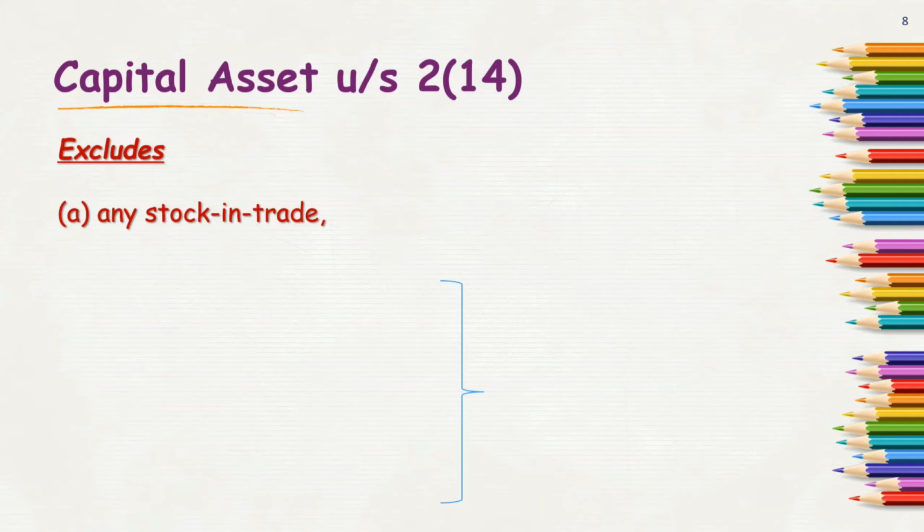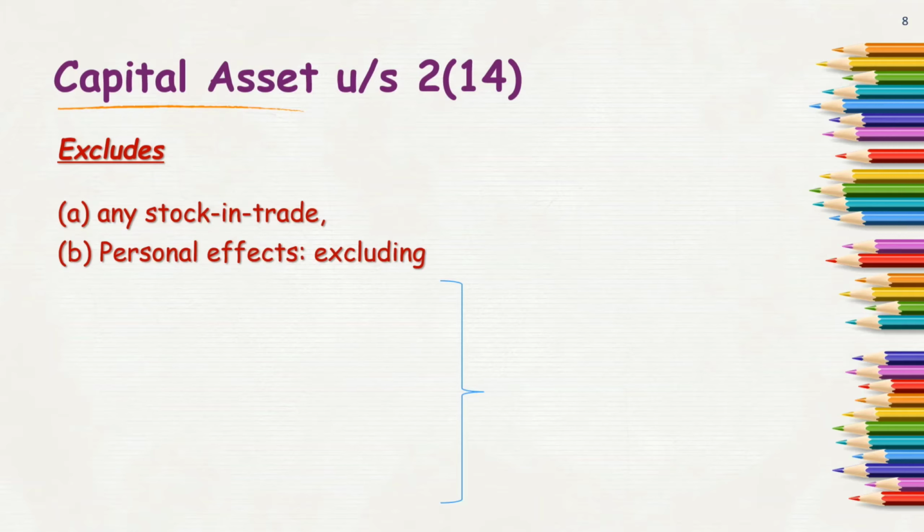So the first thing that I will not include is stock in trade. Any asset or any holding that I use for my business trading purpose is termed as stock in trade. So what is this stock in trade? The things in which a trader deals. That stock in trade will not be included in the capital asset. So it comes under the exclusions of capital assets. Next comes personal effects. What are personal effects? Any asset which I use for my personal purposes.